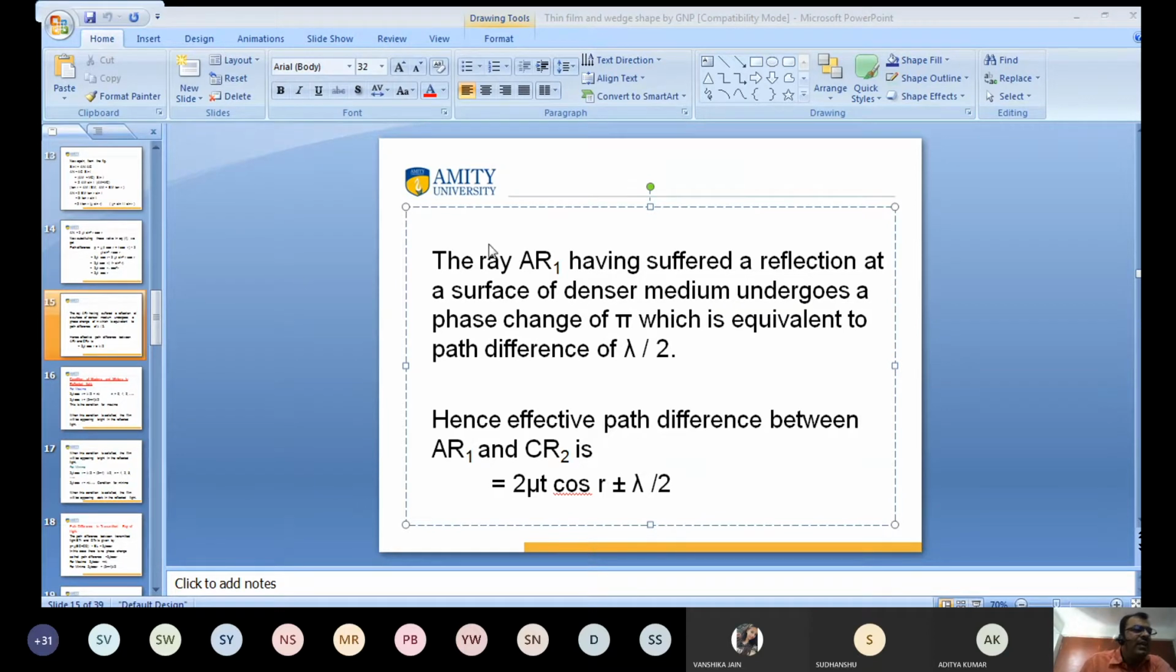Again, I mention that when the ray of light AR1 passes from rare medium to denser medium, it suffers a phase change of pi. If the phase change is pi, this is equal to a path difference of lambda by 2. So the effective path difference between the two rays of light AR1 and CR2 is 2 mu t cos r plus minus lambda by 2. Okay, clear?